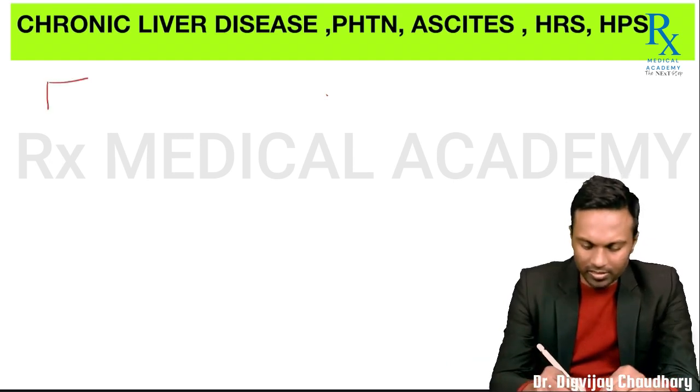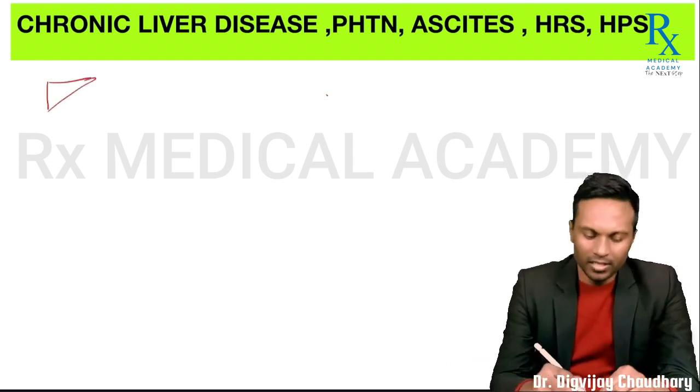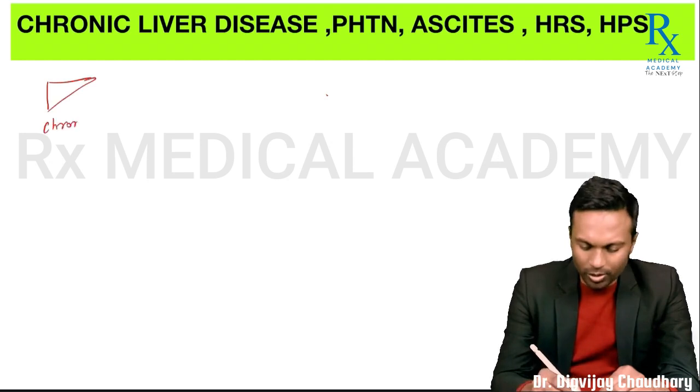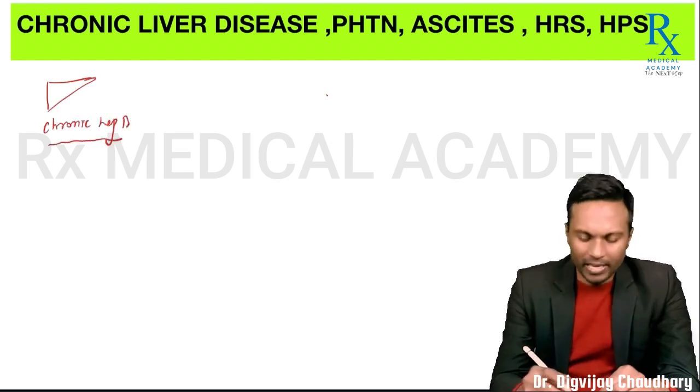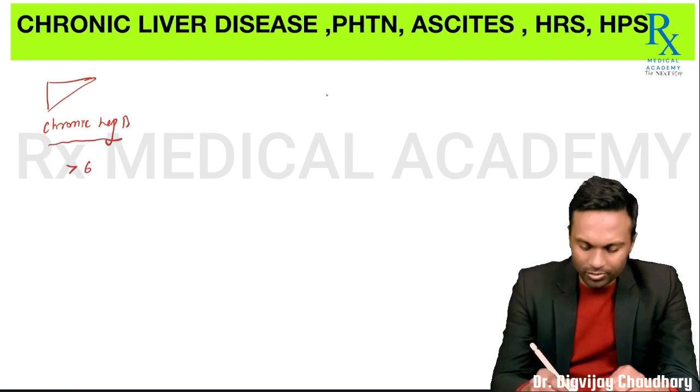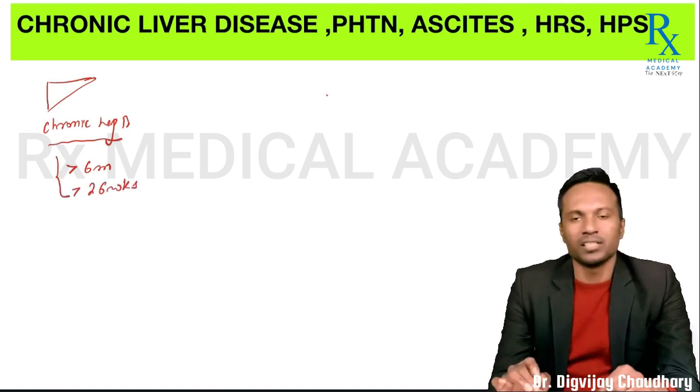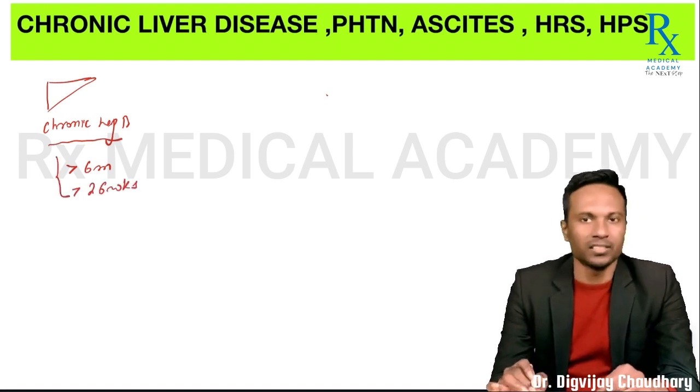Okay, so let's understand a few things first. Suppose a person is suffering from chronic hepatitis, take the example of chronic hepatitis B. Chronic hepatitis means disease lasting for at least more than 6 months or more than 26 weeks. अगर इससे कम ड्यूरेशन है, you will have to classify it under acute hepatitis or subacute hepatitis.